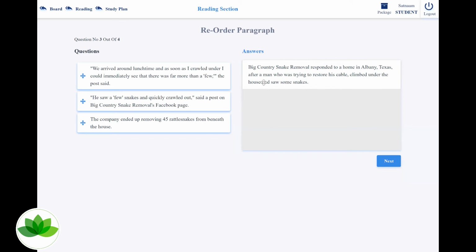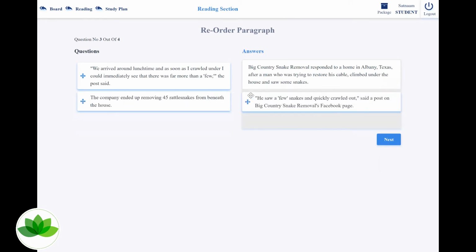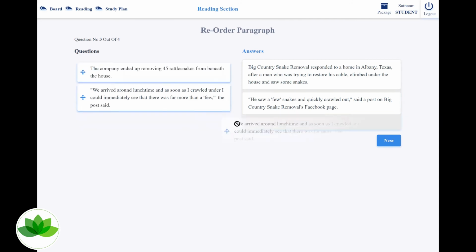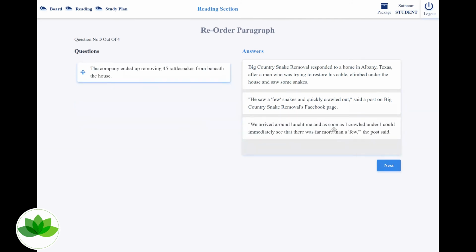What happened next? So the next thing that he said is he saw a few snakes. Who is this he being referred to? I think this he is being referred to the man who was trying to fix his cable. He saw a few snakes and quickly crawled out, said a post on Big Country Snake Removal's Facebook page. So this is the company. Am I correct? Yep. Okay. What happened next? So the company ended up removing. How can they remove? They have to arrive first. Okay, so we arrived around lunchtime, and as soon as I crawled under, I could immediately see there was far more than a few, the post said.